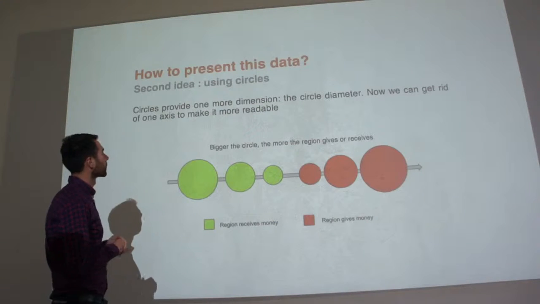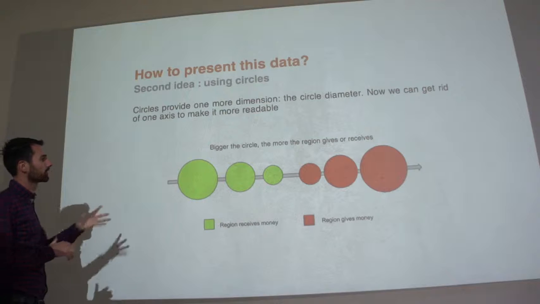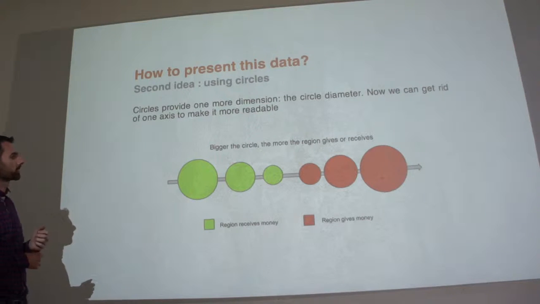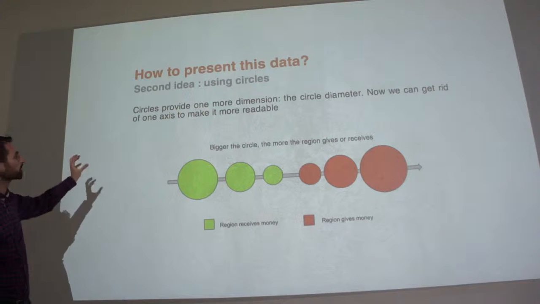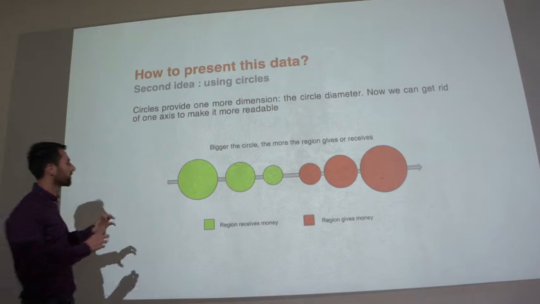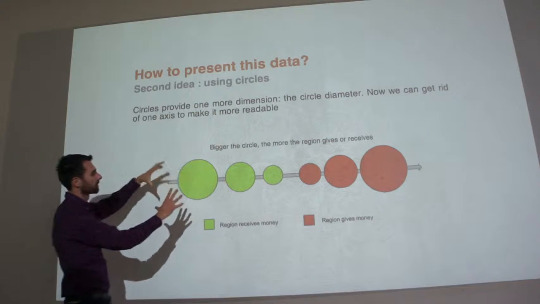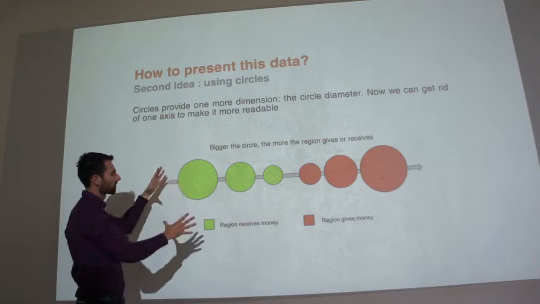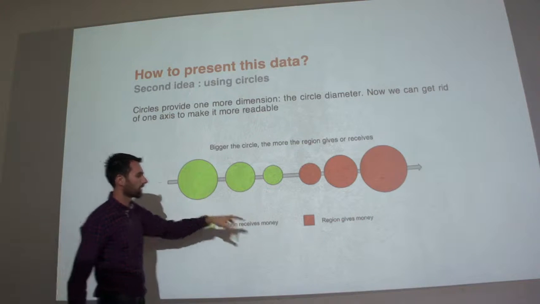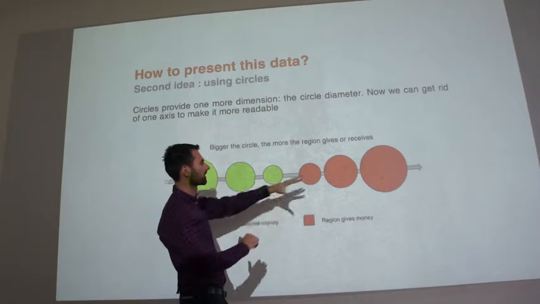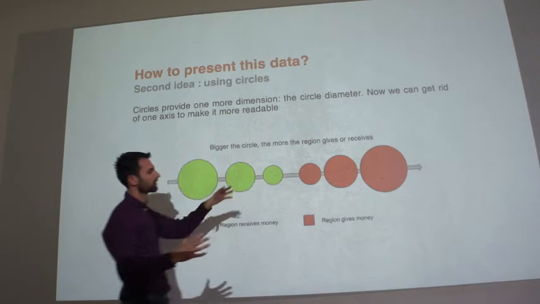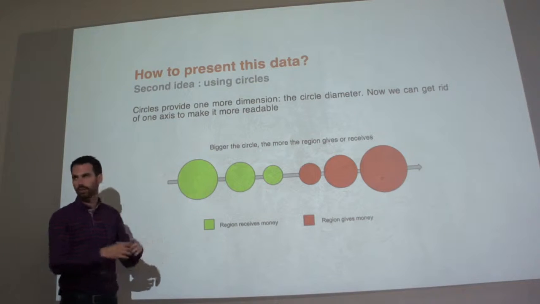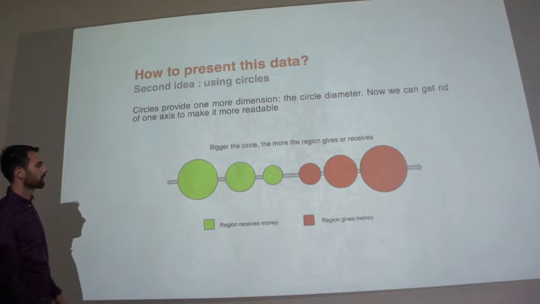So we thought of another way, which was using circles, which is kind of trendy. We saw many data visualizations using circles, and the idea was to use the dimensions of the circle, the diameter, to have another dimension, which is how much they will give. If they are red, they will give money, and the bigger the circle, the more money they will give. And if they receive money, it will be a green circle, and the bigger the circle, the more money.